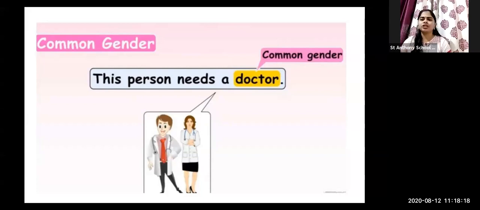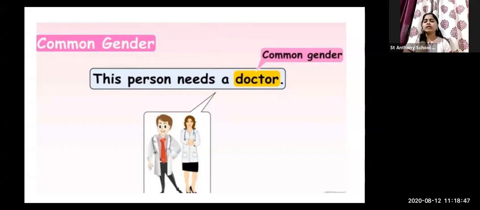My family doctor is very helpful. If we say this sentence, the word doctor can be male or female. Maybe my family doctor is male or maybe my family doctor is female. So the word which is commonly used for male and female both is called a common gender noun.